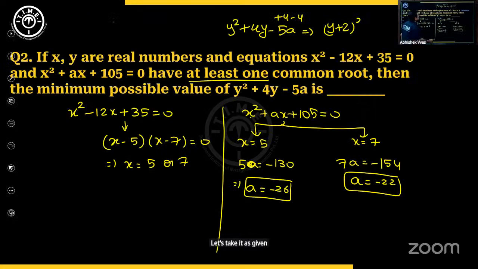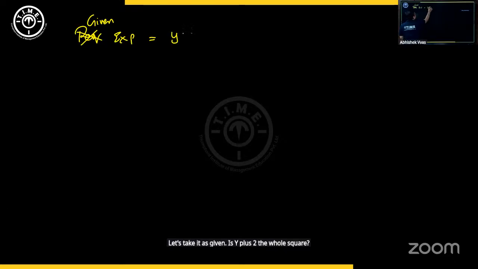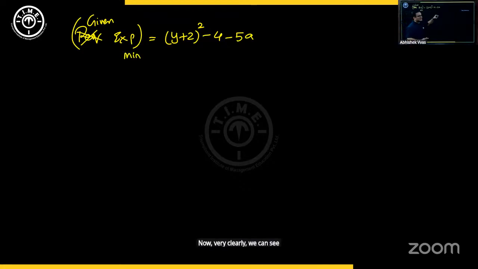The required expression, we want to find the minimum value of this, or not required actually, given. Let's take it as given. Is y plus 2 the whole square minus 4 minus 5a. Now I want to find the minimum value for this. Now very clearly we can see this expression will have minimum value when this becomes 0, right? Because this will be either 0 or positive. When this becomes 0, that is y equal to minus 2.